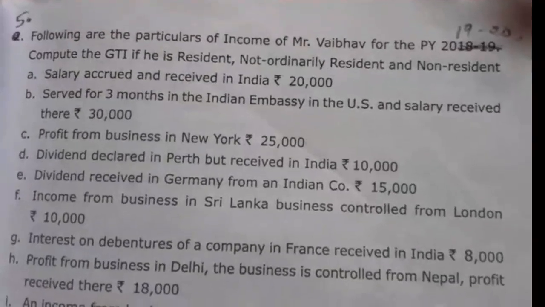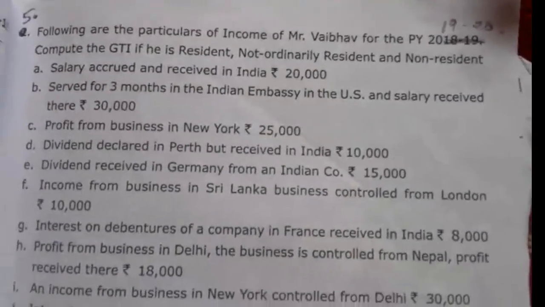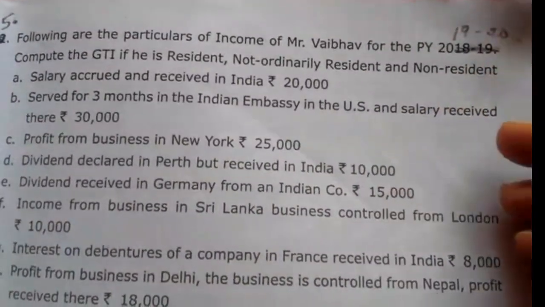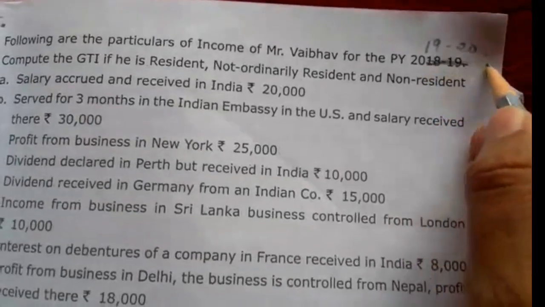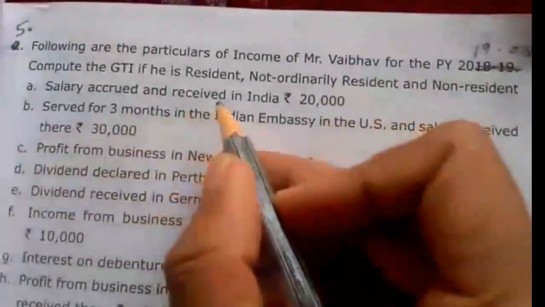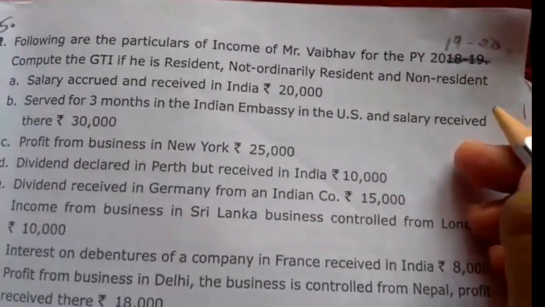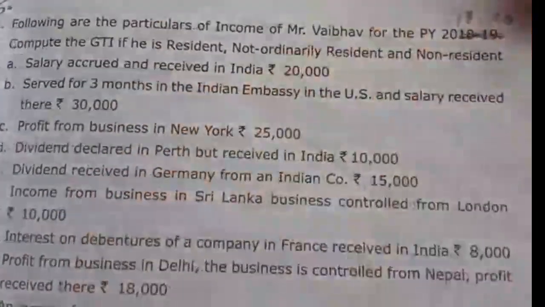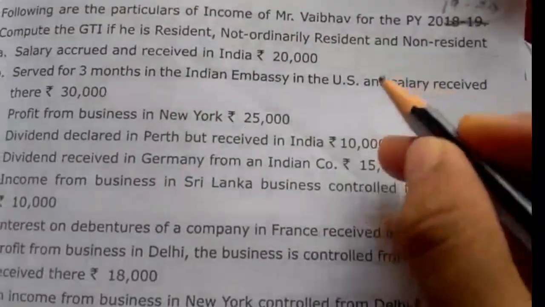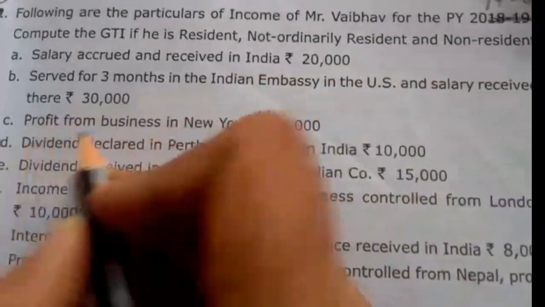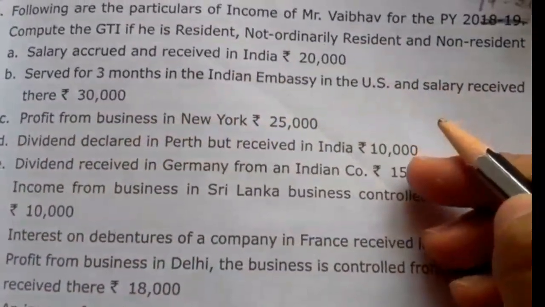Hello students. Next, see illustration number 5. Following are the particulars of income of Mr. Vaibhav for the previous year 2019-20. Compute the GTI if he is a resident, not ordinarily resident and non-resident. So here we have to compute the GTI or total income or taxable income if he is a resident, not ordinarily resident and non-resident. Under that, the first one is salary accrued and received in India.